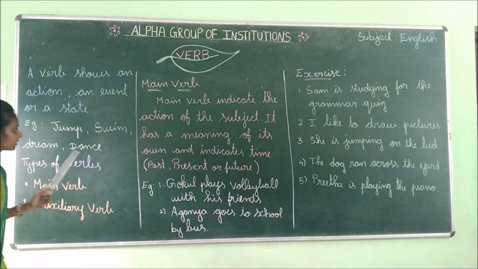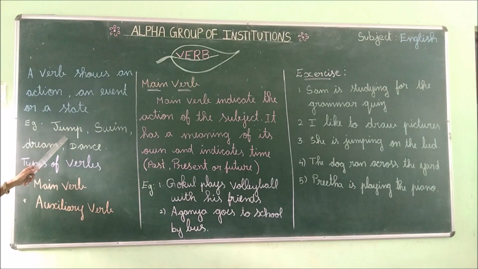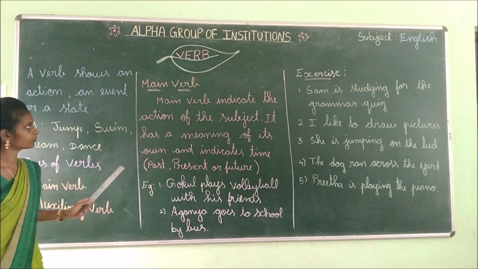See the examples. Jump, swim, read, dance. These are the verbs. Once again, read with me. Jump, swim, read, dance. And then we are going to learn about the types of verbs. Types of verbs: main verb, auxiliary verb. First we are going to discuss the main verb.